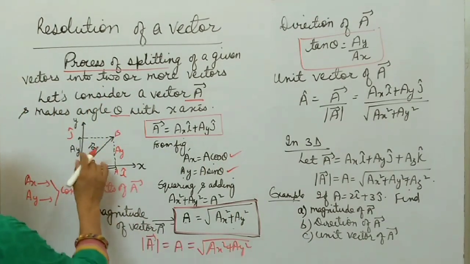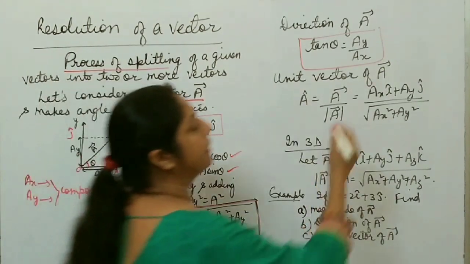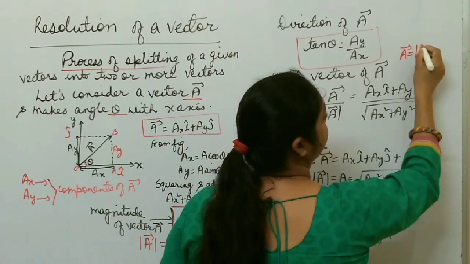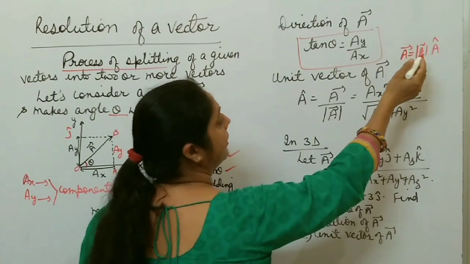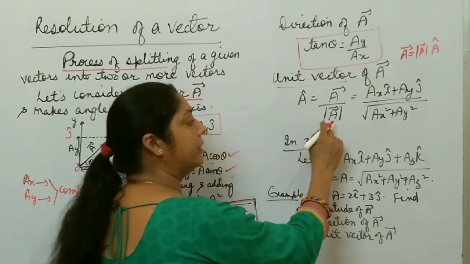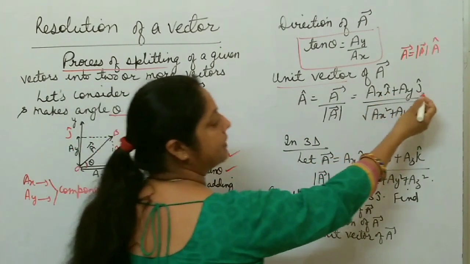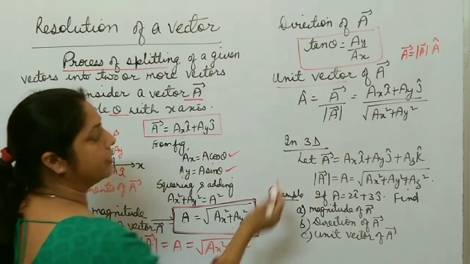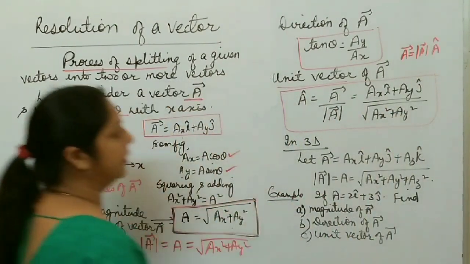Now what is the unit vector of A? You have to find unit vector of A. You know any vector can be written as what? Any vector can be written as modulus of A, magnitude, into direction. Direction gives unit vector A cap. So here unit vector of A, how you find? A cap is equal to vector A by mod A. Mod A means this is magnitude of A. Vector A is what? Axi plus Ayj, and what is magnitude of A? Under root Ax square plus Ay square. In this way you calculate unit vector A.